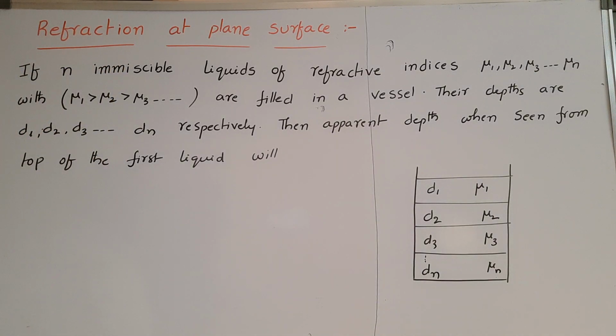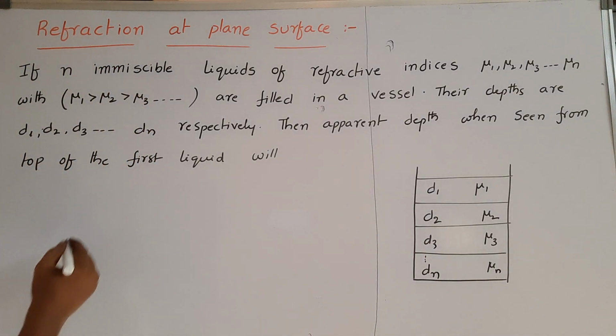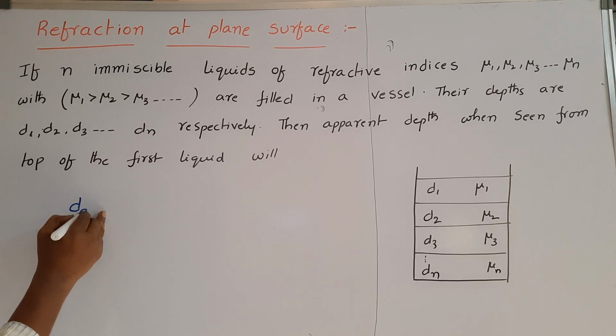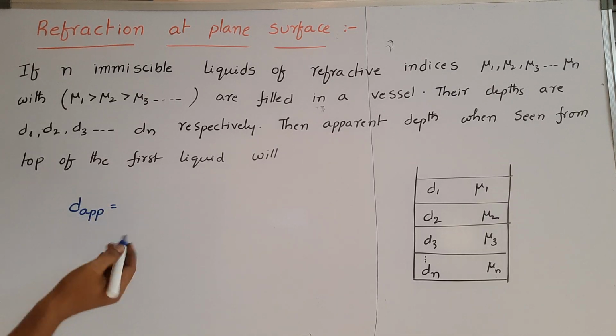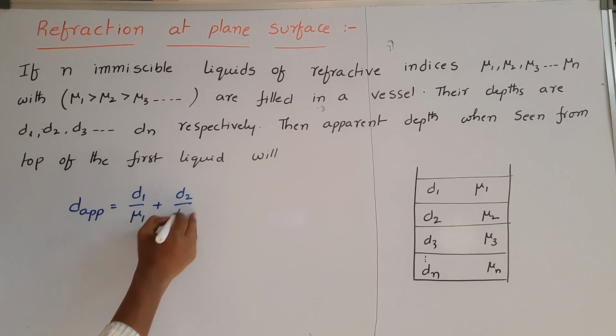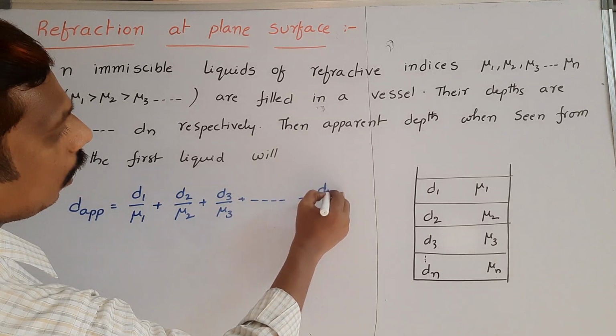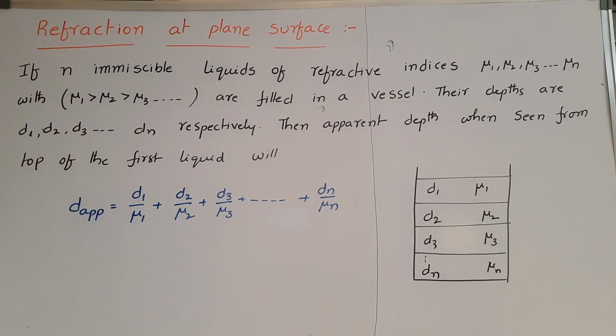If n immiscible liquids of refractive indices mu1, mu2, mu3 and so on up to mu n are filled in a vessel, and their depths are d1, d2, d3 and so on up to dn respectively, then what is the apparent depth of the bottom when seen from the top of the first liquid? The formula: apparent depth is equal to real depth by refractive index, d1 by mu1 plus d2 by mu2 plus d3 by mu3 and so on plus dn by mu n. This is the apparent depth.